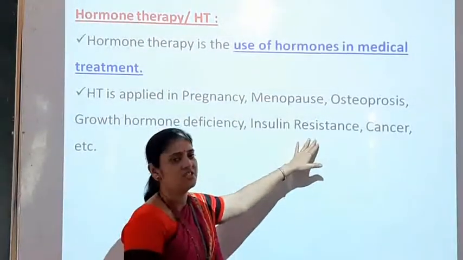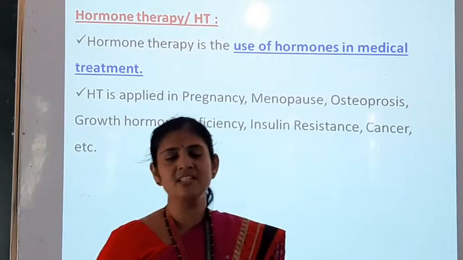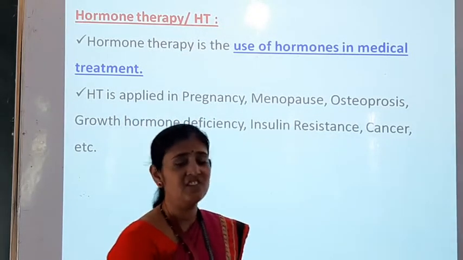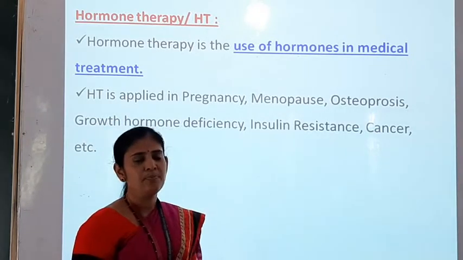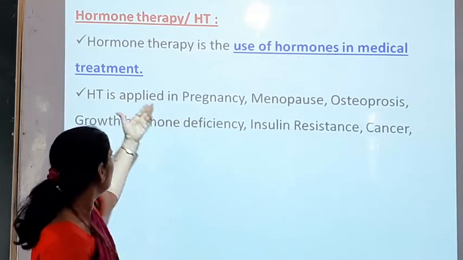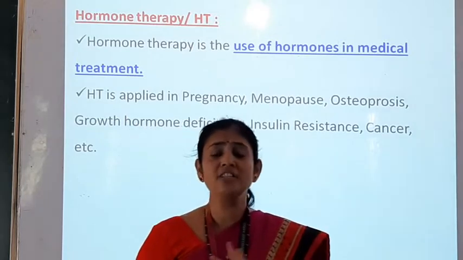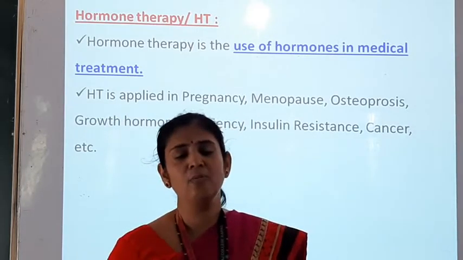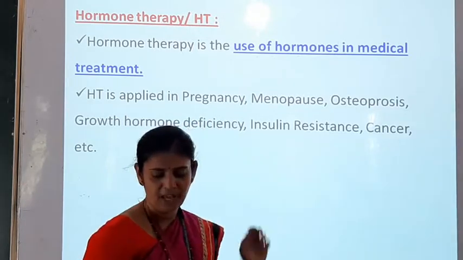Then insulin resistance: some patients show type 2 diabetes, and to cure that diabetes we use insulin injection or insulin treatment to fight against the diabetes. Then in cases of cancer we can use different hormone therapy. So there are a number of disorders which can be cured or altered with the help of different hormone therapy. These are some examples given here.